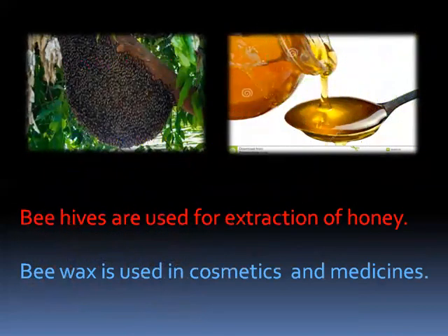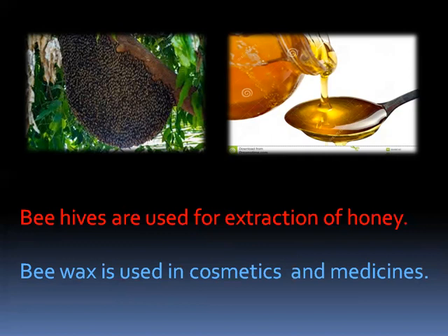Next. What is this, children? All of you know. It is a beehive. Honeybees are there on the tree, a big beehive. Did you see, children? You can see this outside also. And here honey is extracted from these beehives. And the honey also you can see. This is used as an antibiotic.